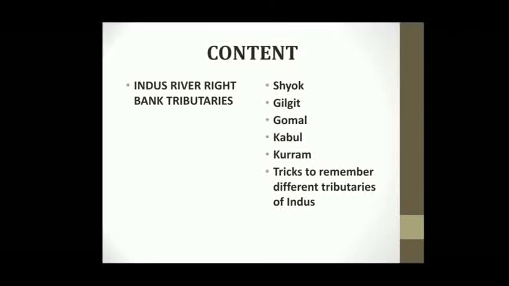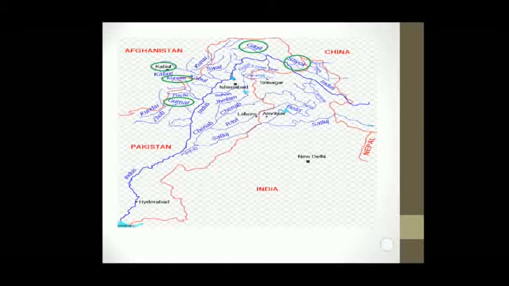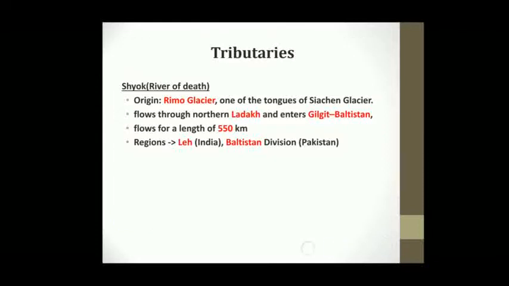So as I told, the content of this video is Indus River right bank tributaries, and at the end a simple trick to remember different tributaries of Indus River. So this is a map showing tributaries of Indus River. I have marked in green the right bank tributaries of Indus River. That is, you can see Shyok, Gilgit, Kabul, Kuram and Gumal. Okay, so first we'll see Shyok.